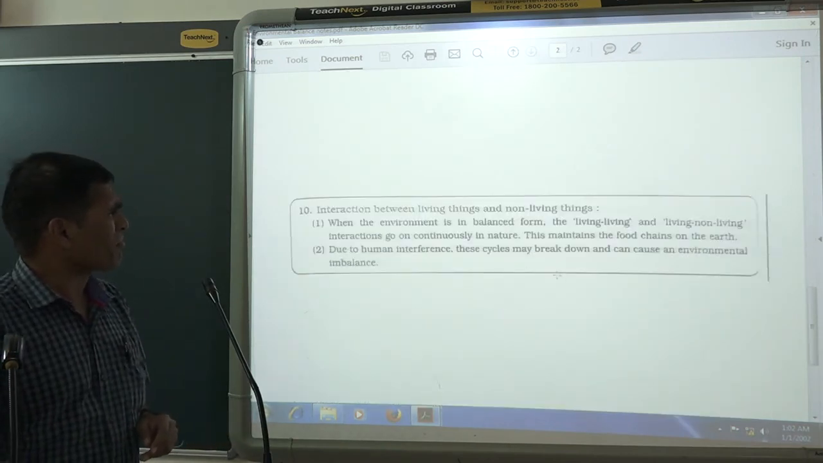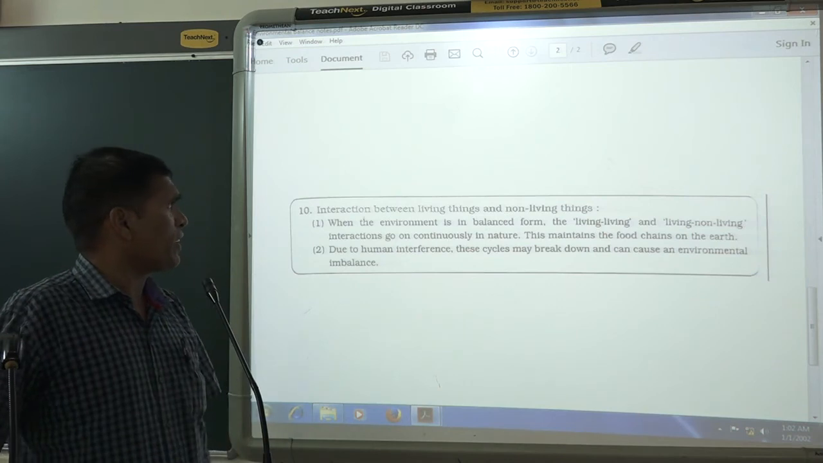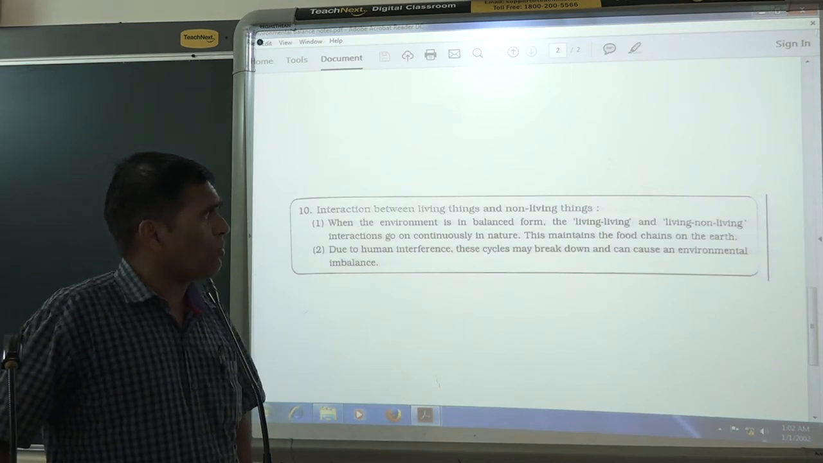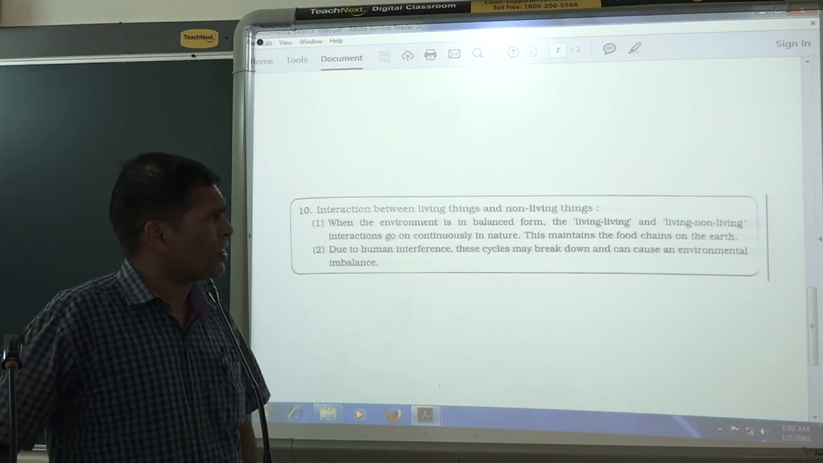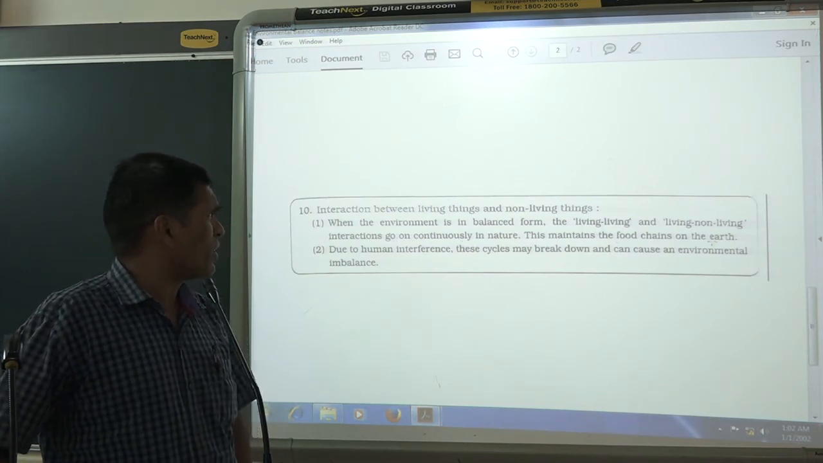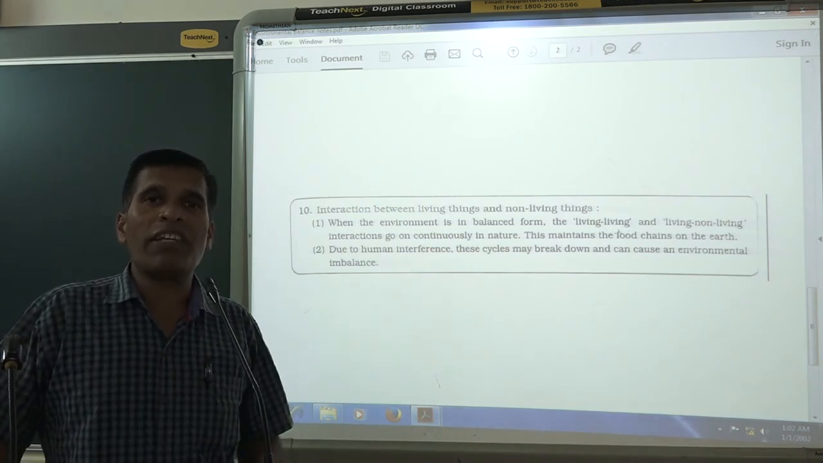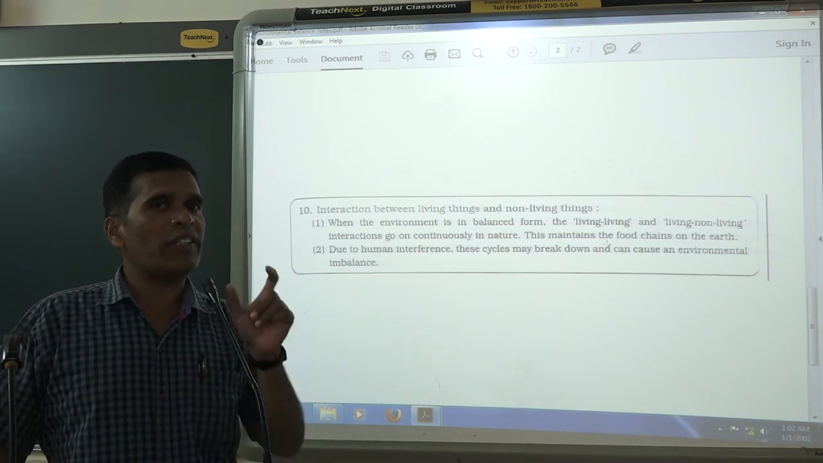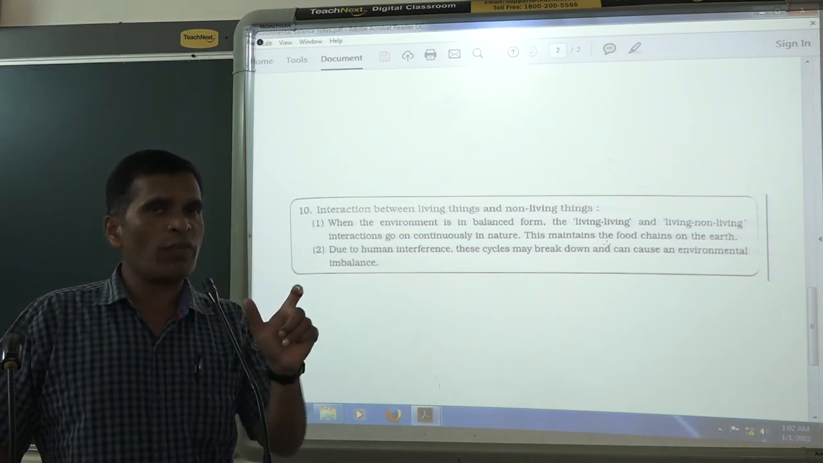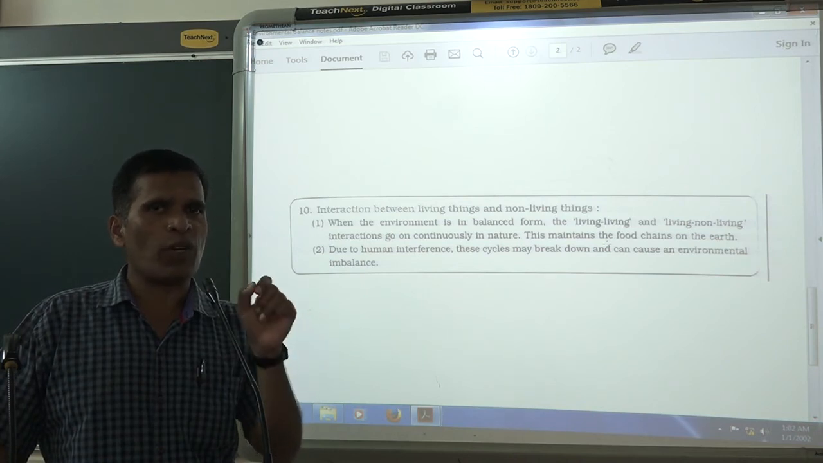Last point: interaction between living things and non-living things. When the environment is balanced, the living and non-living interaction goes on continuously in nature. This maintains the food chains on the earth. That is very important. It means that one living thing depends on other living things, and that's why there is a food chain. You know all the food chains. It means all the living things are connected for food, for feeding.